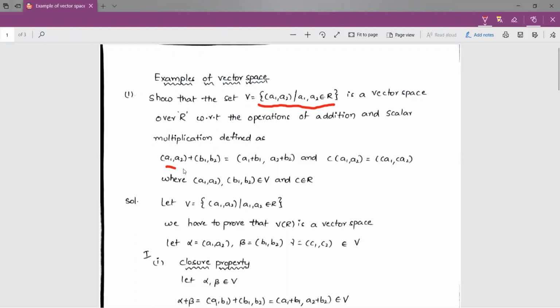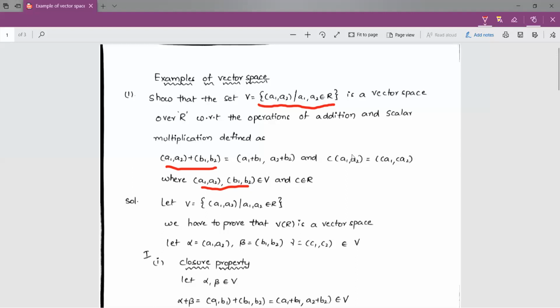The sum of two ordered pairs (a1, a2) plus (b1, b2) is equal to (a1 plus b1, a2 plus b2). It means if we want to add two ordered pairs, we have to add by using this definition, and the scalar multiplication as c into (a1, a2) is equal to (c a1, c a2), where the ordered pairs belong to the set V and the constant c belongs to capital R.